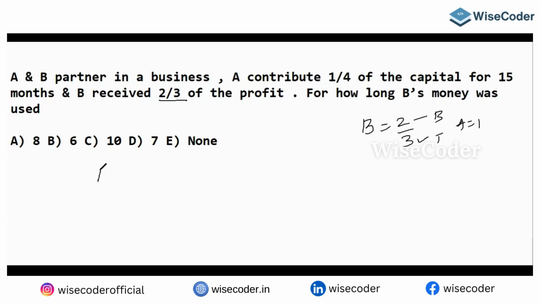So the profit ratio of A and B will be 1:2, then only he'll get two-thirds. I don't know the capitals, how much they invested, so let's try to figure out how much they have invested.